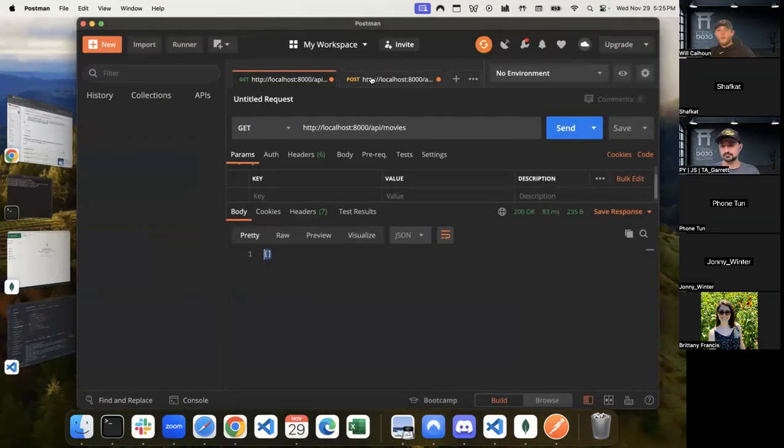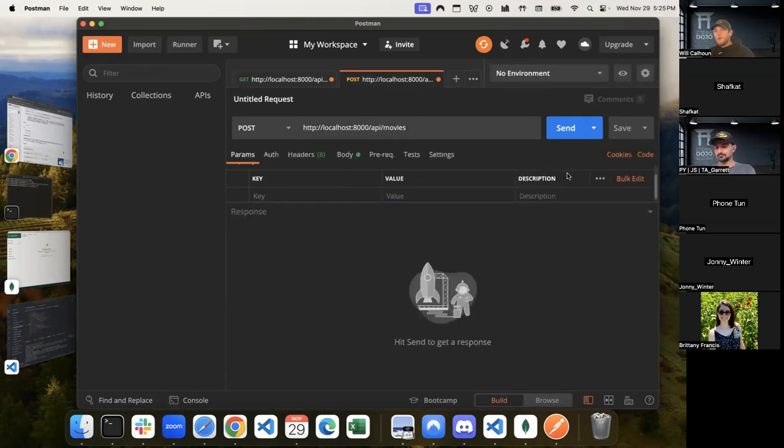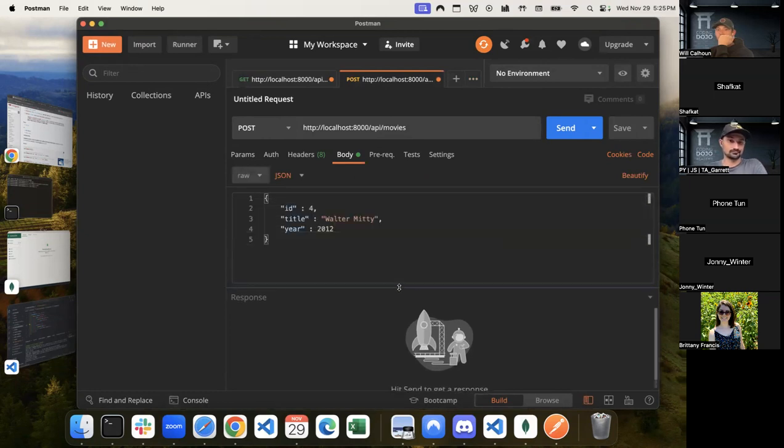We're going to come here. We have this post request of API/movies. Does anybody remember how we make a post request within Postman? What do we got to do? I think you need to go to body and then raw and JSON. Body, raw, JSON. Yep, that's exactly true.